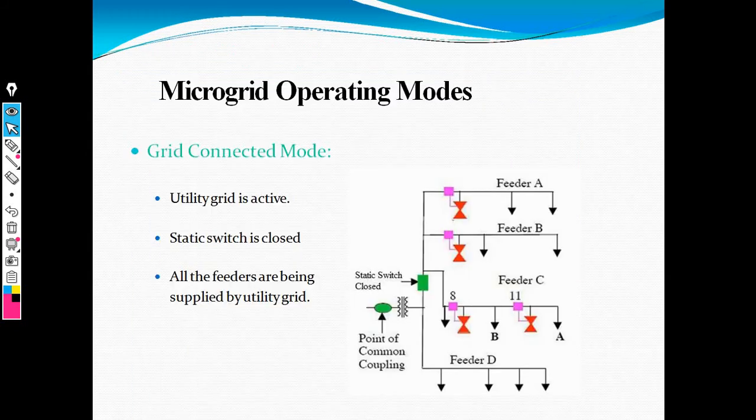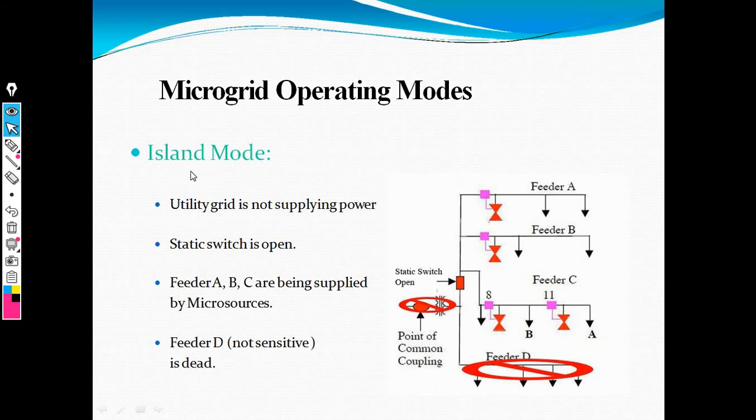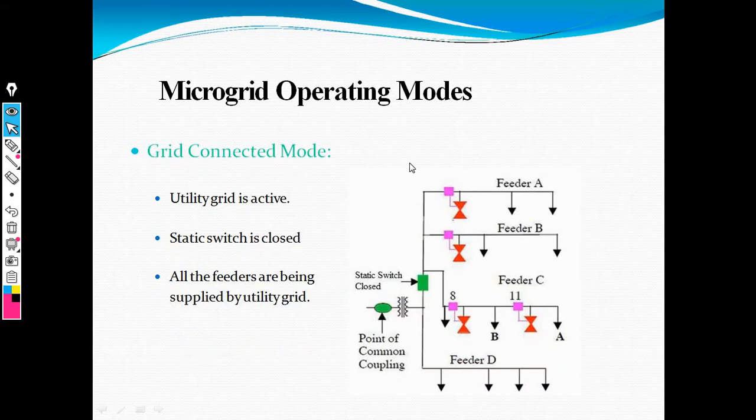Then the microgrid has two operating modes: the first is grid connected mode and the second is island mode. When the grid is active at that instant, it has a static switch. That means the switch is closed, and electric supply flows from the input side to the utility side, that is called the load side. Also, we need feeders. It consists of 4 feeders: feeder A, B, C and D.